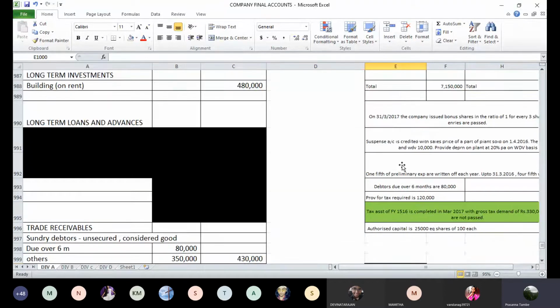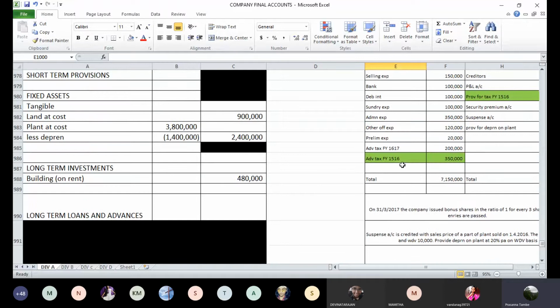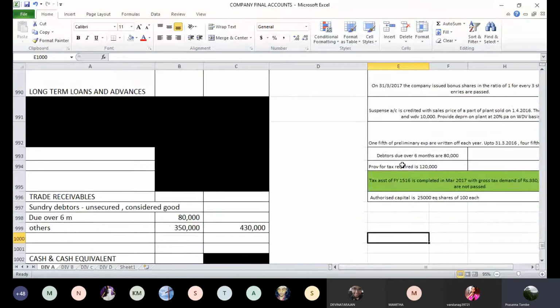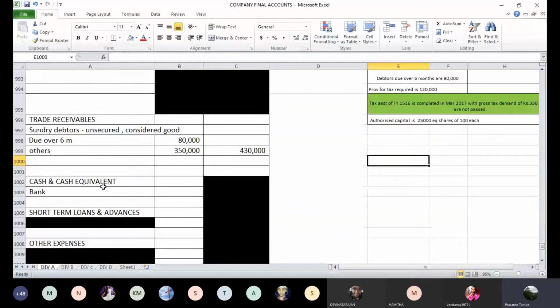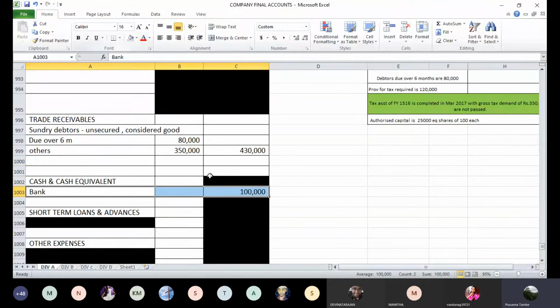Then the next item after that is a bank account 1 lakh rupees. That will be part of your cash and cash equivalent. Cash and cash equivalent 1 lakh rupees, which is your bank account basically.